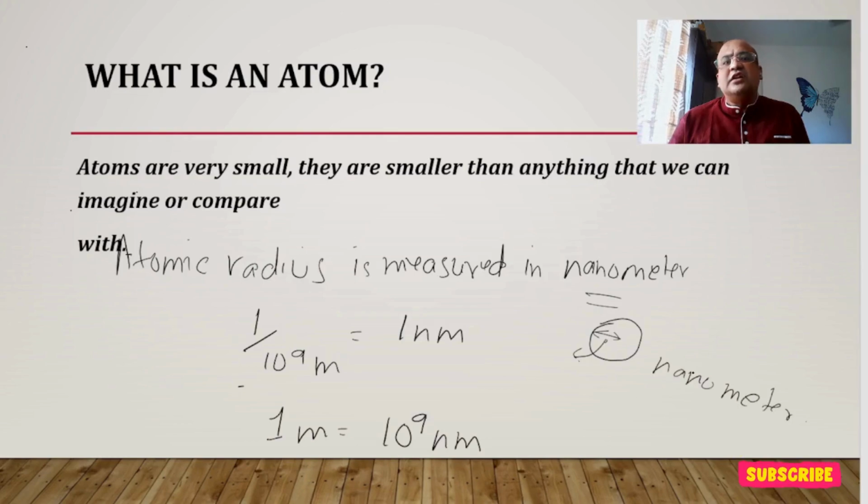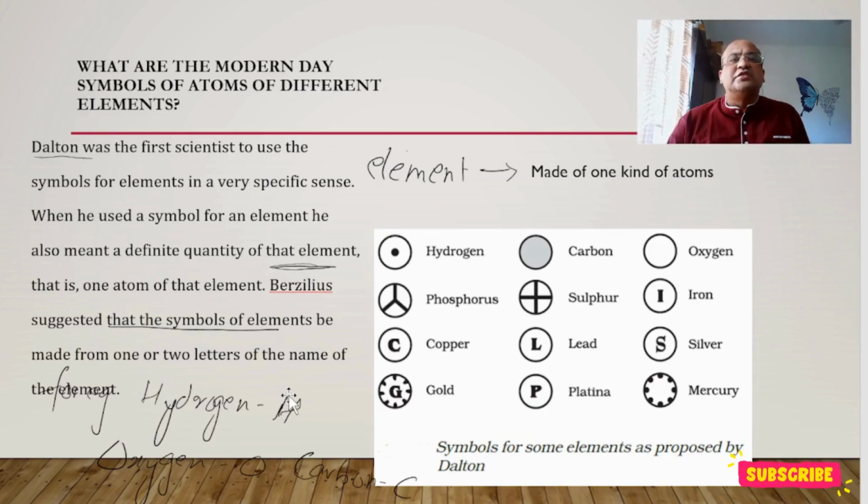What is the relation of nanometers with a meter? 1 meter is nothing but 10 raised to 9 nanometers. We must remember that 1 meter is 10 raised to 9 nanometers. This is the relation of meter and nanometer.